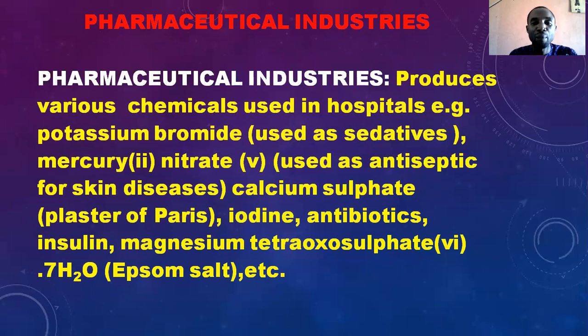All right, another one is the pharmaceutical company. Of course, they produce various chemicals used in hospitals, something like potassium bromide, mercury 2 nitrate, used as an antiseptic for skin disease, calcium sulfate, which is plaster of Paris, iodine, antibiotics, insulin, and magnesium tetraoxosulfate 6. These are examples of pharmaceutical products manufactured at pharmaceutical companies.